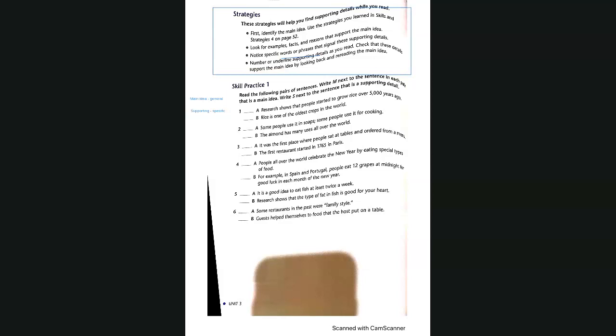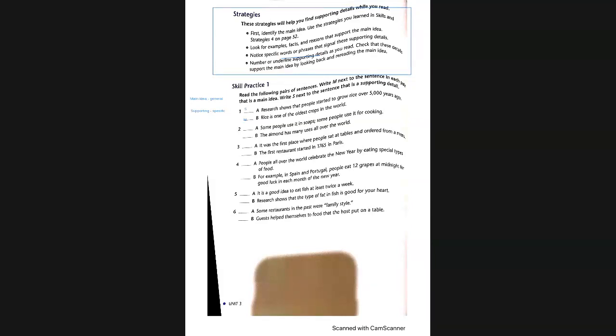First one is A. Research shows that people started to grow rice over 5,000 years ago. B. Rice is one of the oldest crops in the world. I put main idea B and supporting idea A. Yes, and why? How did you know? I don't know. That's right. When we see research shows, and we see very specific information like 5,000 years ago, that will be the supporting idea.